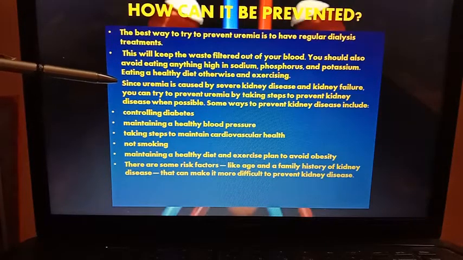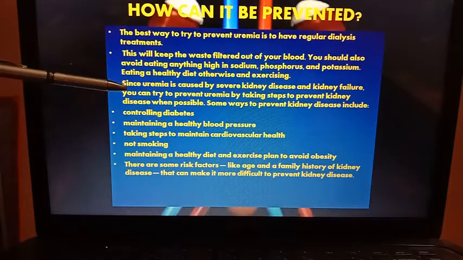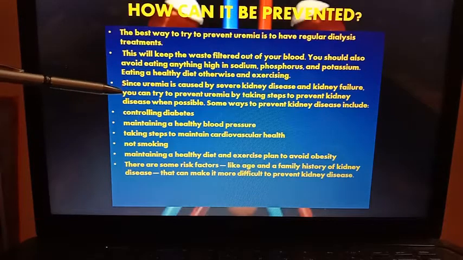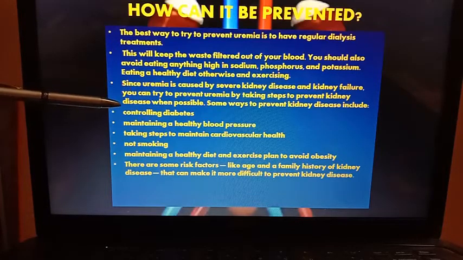Since uremia is caused by severe kidney disease, already we have discussed that chronic kidney diseases can cause uremia and kidney failure also. When kidney fails to remove the metabolic waste from the blood, you can try to prevent uremia by taking steps to prevent kidney disease when possible.